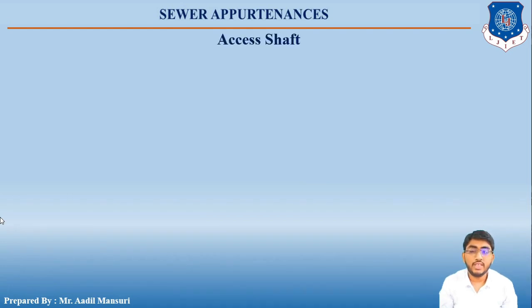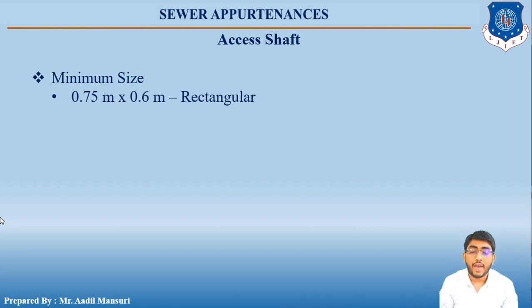The first is the access shaft. The access shaft is the upper portion of the deep manhole, and it gives access to the working chamber. Talking about the minimum sizes of the access shaft, if the manhole is rectangular, then the minimum size of the access shaft should be 0.75 meter by 0.6 meter, and if the manhole is circular, then the minimum size of the access shaft should be 0.7 meter in diameter.